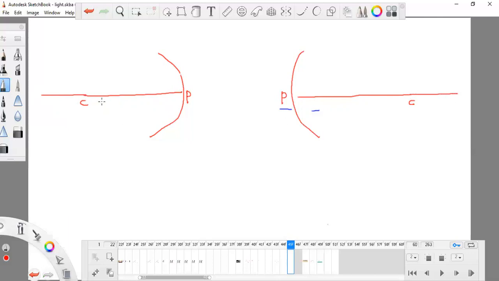So any light ray which comes in such a direction that it is passing the C,